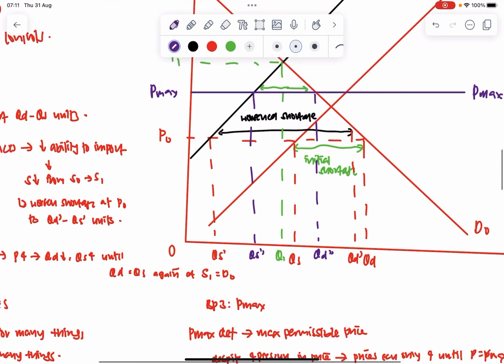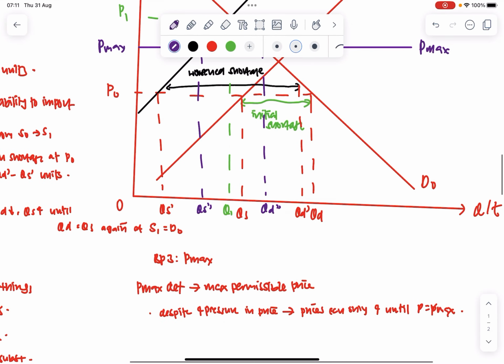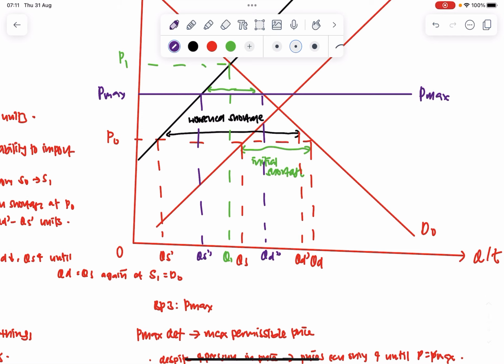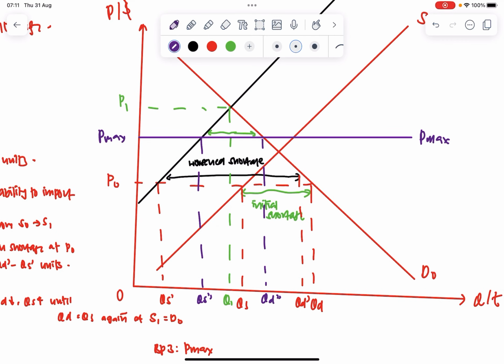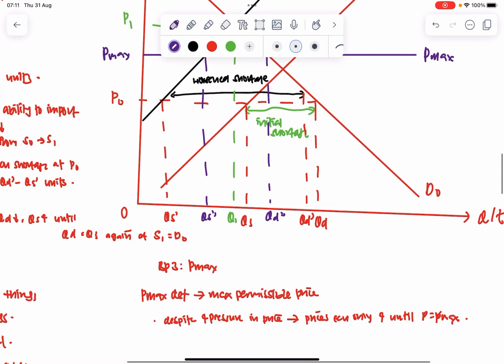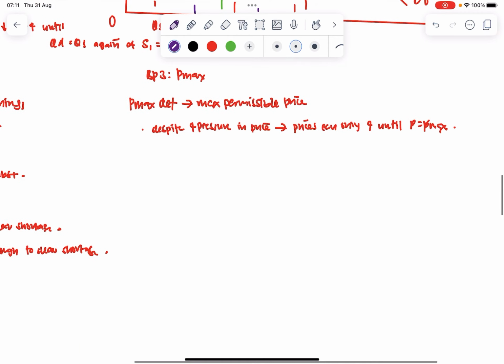You see that there's still a shortage of QD prime prime minus QS prime prime units for the very simple reason that the Pmax is below the equilibrium price that the market would have equilibrated to, and therefore it cannot clear the shortage.